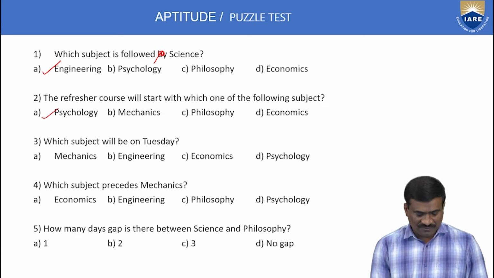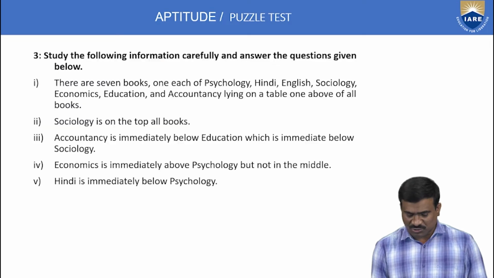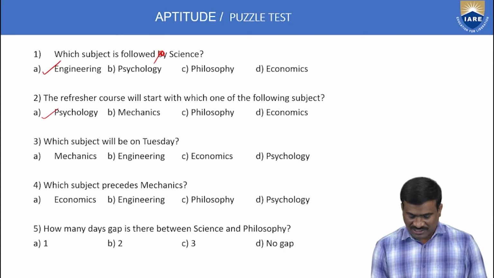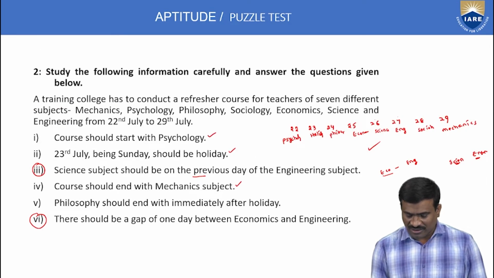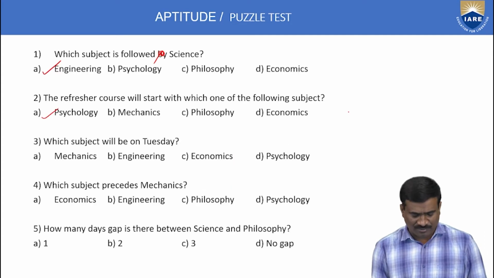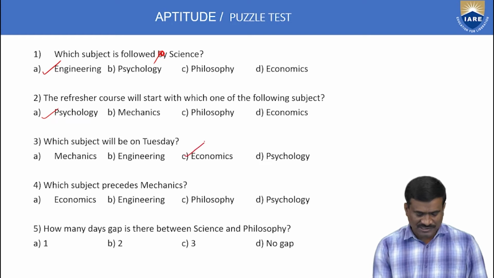Which subject will be on Tuesday? This is Monday. Next Tuesday, Wednesday, Thursday, Friday and Saturday. The Tuesday subject is only economics. So option C only is the correct answer.